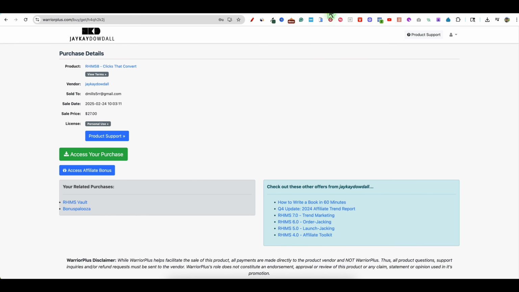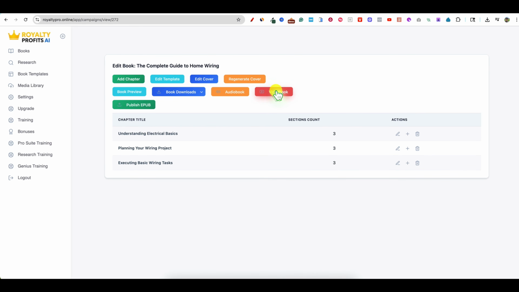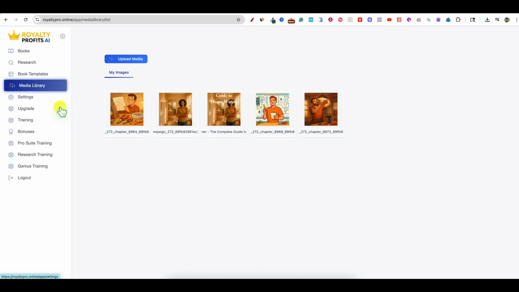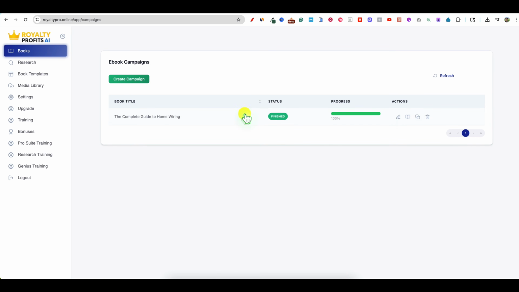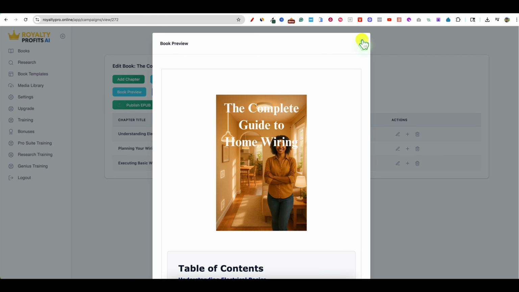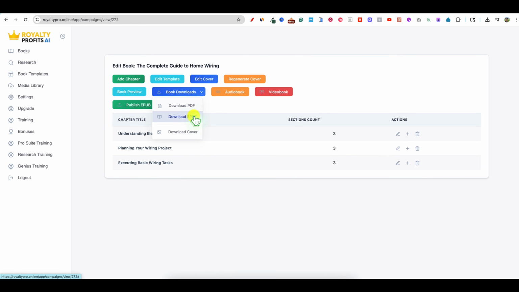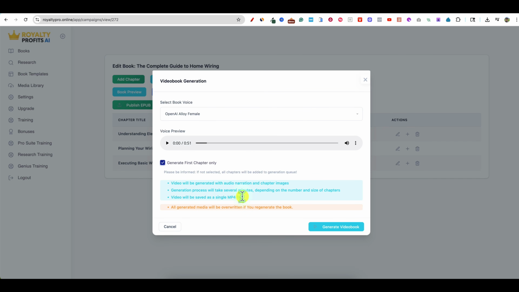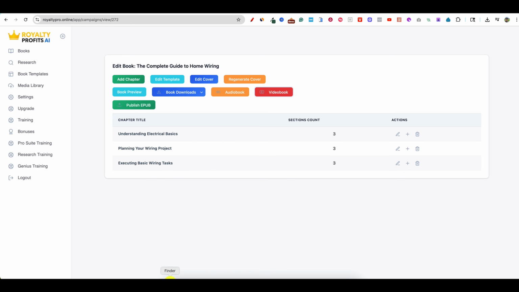Let's go back over the software real quick. We have our video book created. Where is it? There's media library. So there's all those images that you always have access to. I'm not seeing... Let's go to book. I'm not seeing how to get to the video book that we created. That's the book preview, book downloads, PDF. You would think that it would end up right there maybe. Video will be saved as an MP4 file. So it must have already gone to my computer. So it's on my computer on my second screen.